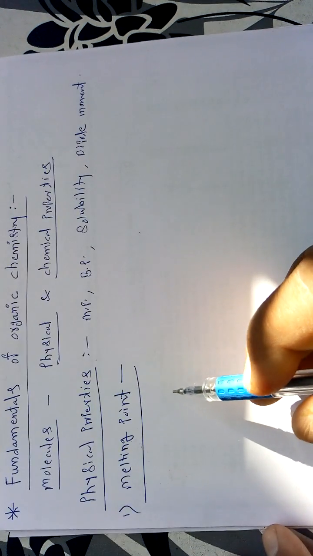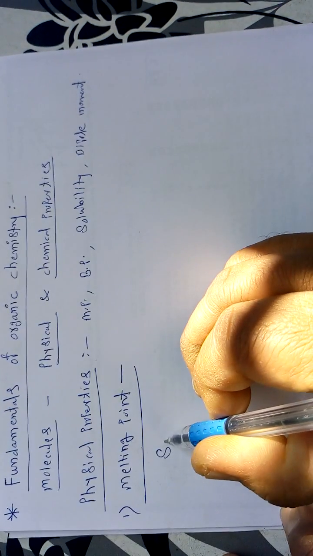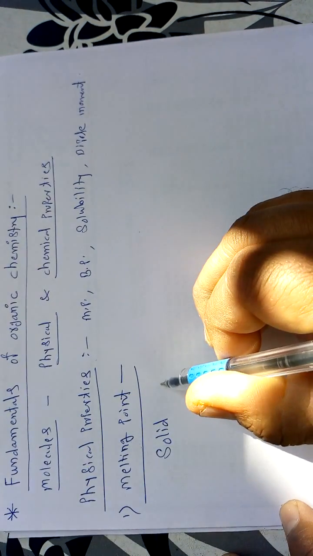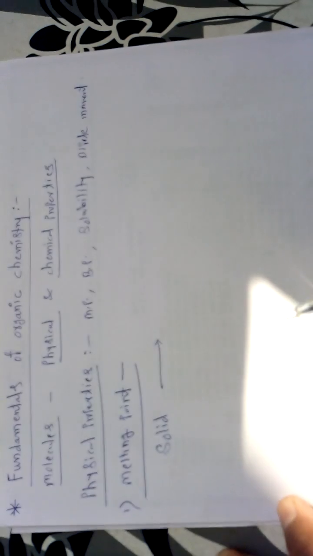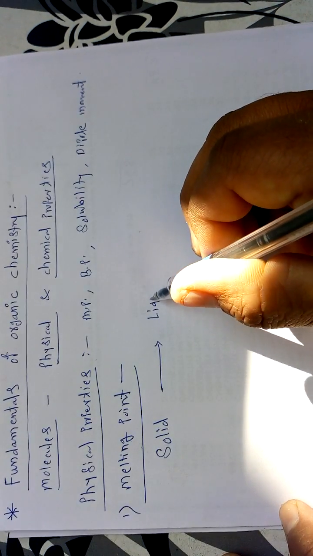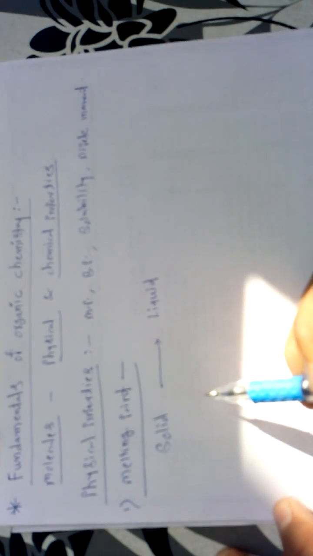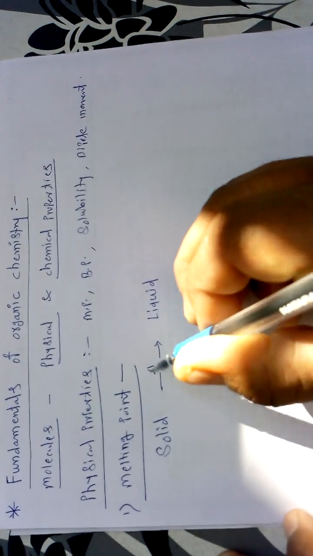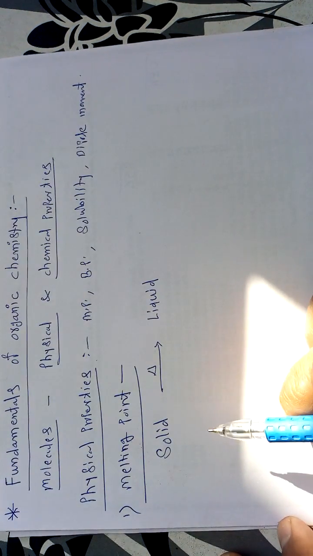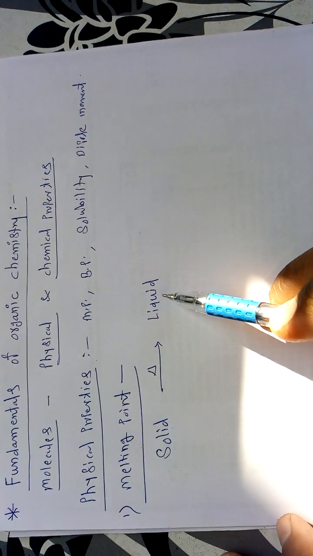If I take a solid compound, and if we want to convert this solid compound into a liquid, means we have to convert the solid state into the liquid state, for this purpose we have to apply some heat, or apply temperature to this particular solid. After that, this solid gets converted into liquid.